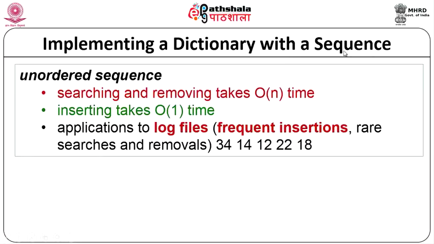Okay. So, next we have implementing a dictionary with a sequence. You can have an unordered sequence, where search and remove will take order of n time, while inserting will take order of 1 time. What we are doing here is, as it comes, you just keep on inserting. So, that is why it takes order of 1. But if you are searching for an element, you have to search the complete list, and if you want to remove also, you have to find the element and remove. So, you take order of n, where n is the number of elements.